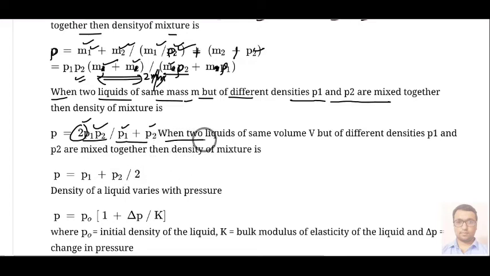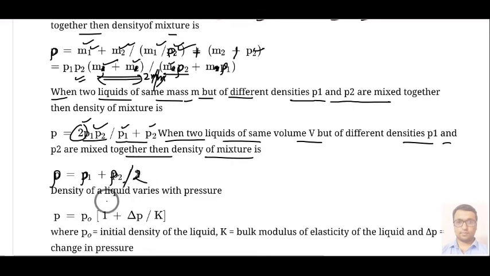Now if the condition is that liquids of the same volume but different densities ρ1 and ρ2 are mixed together, then the density of the mixture becomes the density of the first liquid plus the density of the second liquid, and the whole upon 2.